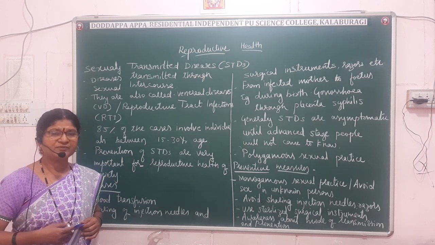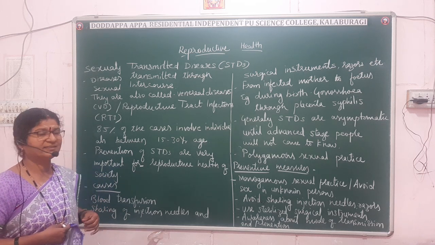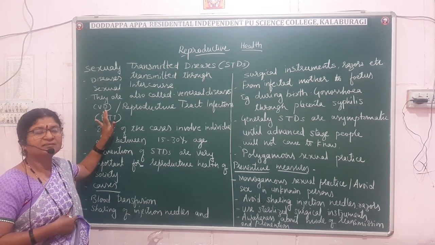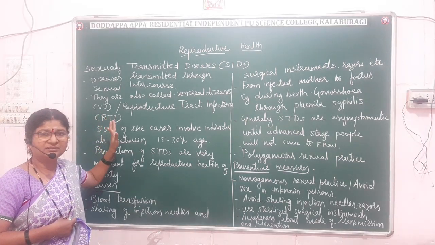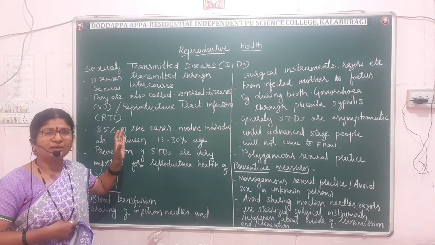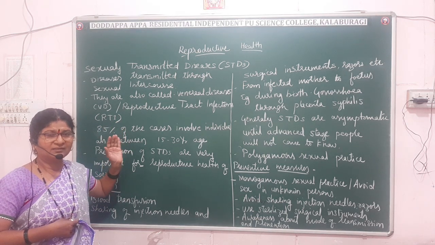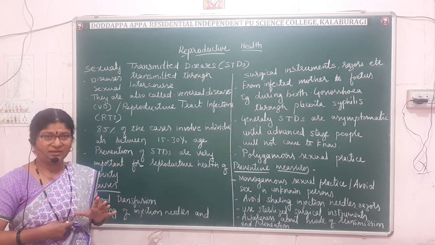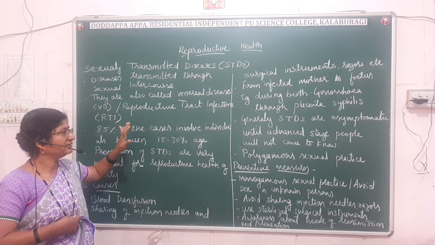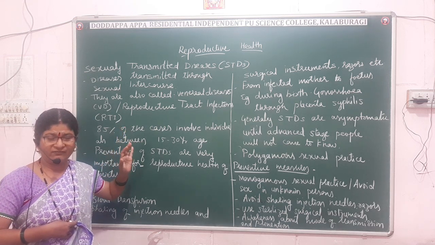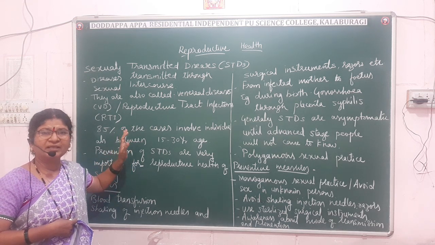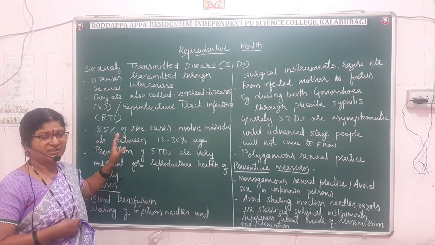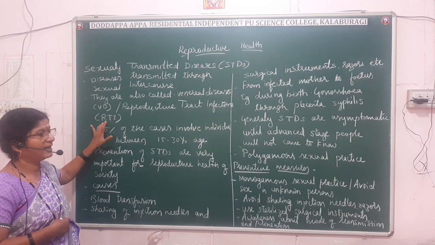The other names for the STDs are venereal diseases, also called VD. Venereal diseases are named after the Greek god Venus, which means love of God. Another name is reproductive tract infections. As it mainly involves the reproductive tract, it is also called reproductive tract infection, that is RTI.